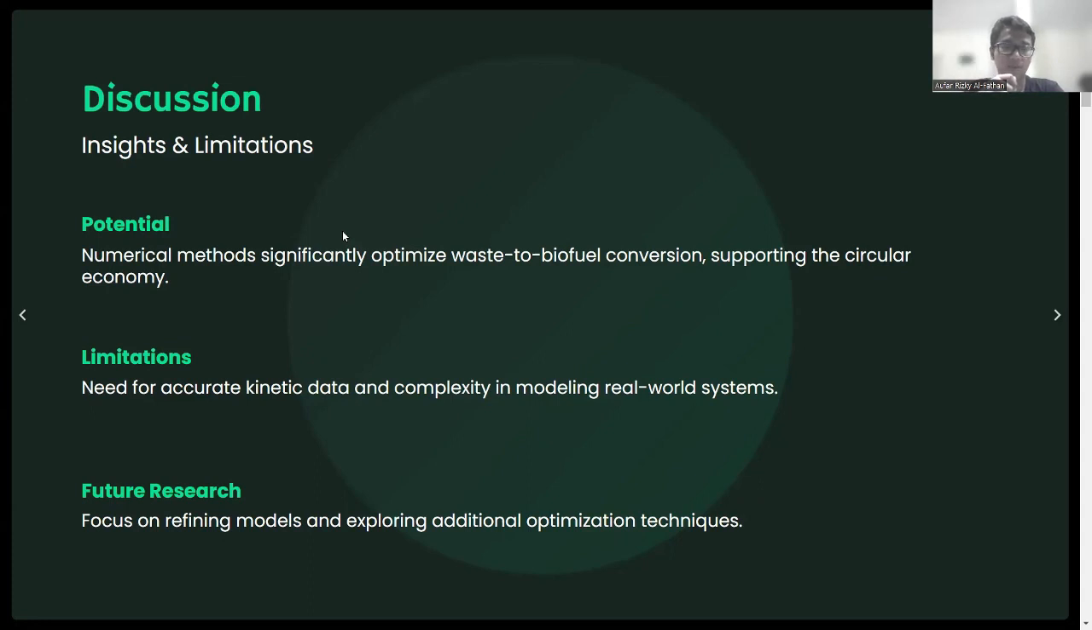What I expect is that future research will focus on refining the models and also exploring additional optimization techniques so that we can be more accurate.